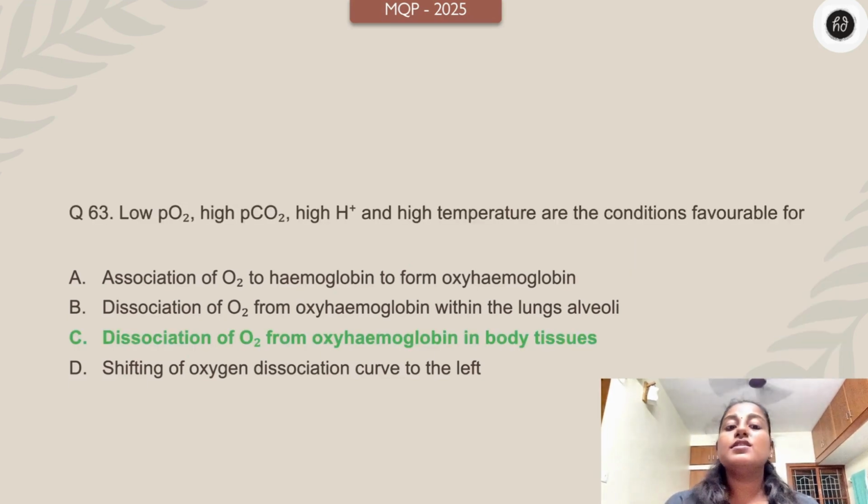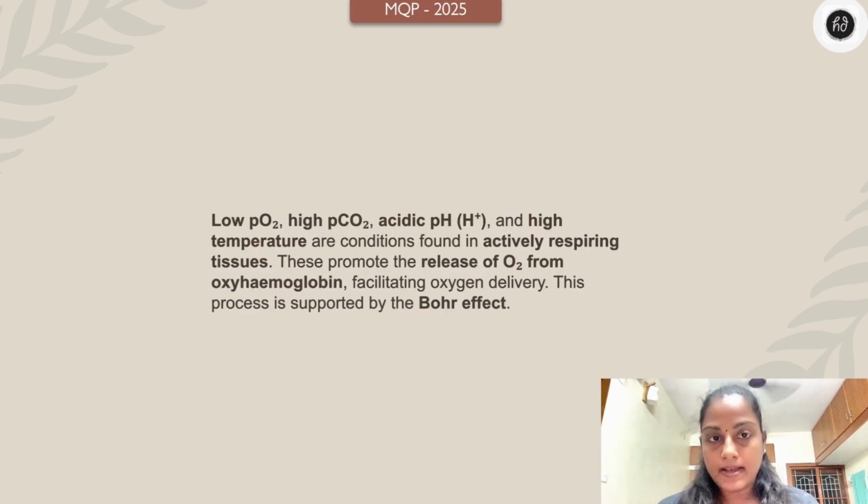Yes, so the answer is dissociation of oxygen from oxyhemoglobin in body tissues. Low partial pressure of oxygen, high partial pressure of carbon dioxide, and acidic pH with more H plus ions and high temperature are found in actively respiring tissue. These promote the release of oxygen from oxyhemoglobin, facilitating oxygen delivery. This is supported by Bohr's effect.